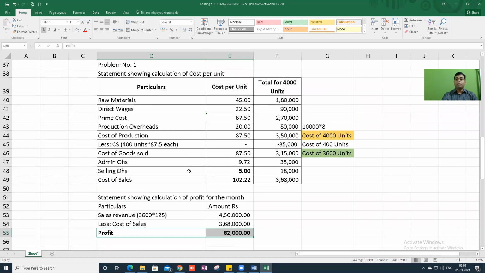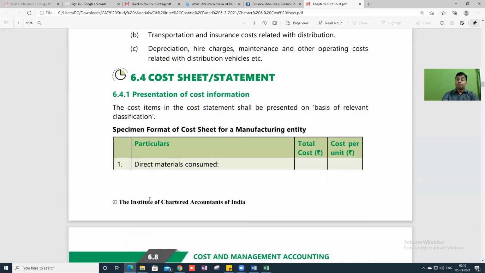So guys, do you understand this problem number 1? We have solved problem number 1. Shall we go to the next problem? If you are done with this problem, type done in the chat box. Once you say done, we'll continue. Okay, Janani is saying done. Nivin is saying done. Seturaman, Kesina, Pregna. Very good. What about others? Super. So before going to the next problem, we'll try to understand the proforma.